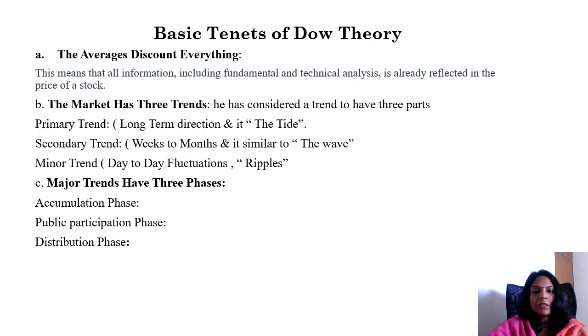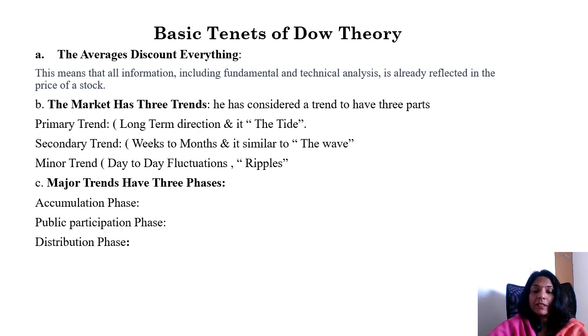So the primary trend is the most important trend to follow as it determines the overall direction of the market. It is similar to the tide of the ocean.